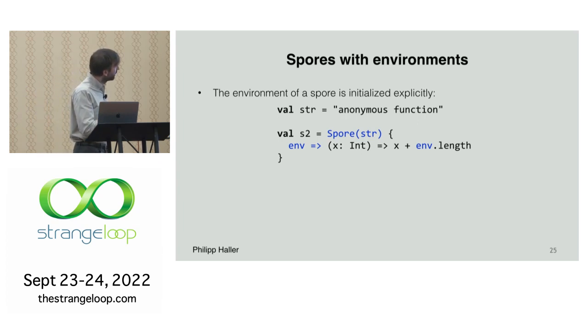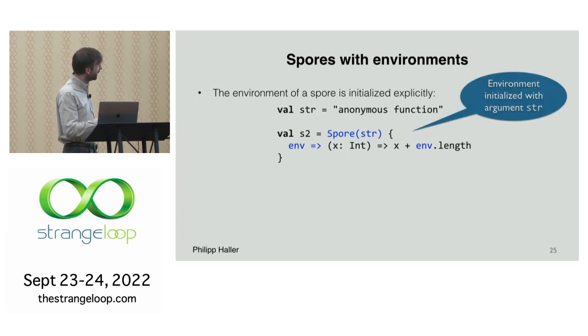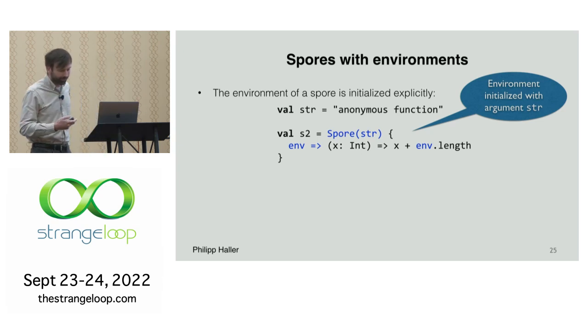To do that, we need to pass it as an argument to the spore factory. Then the body of the spore has this additional parameter env, you can call it whatever you want, but the first parameter is the environment of the spore, so that in the body we can use it.